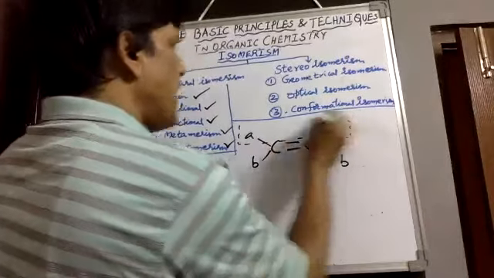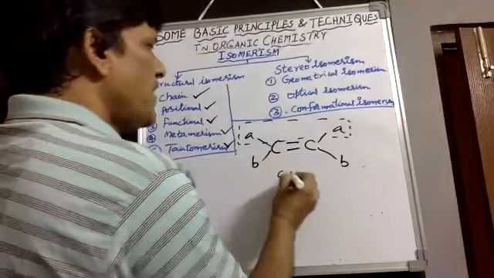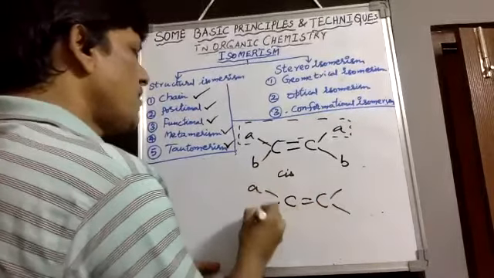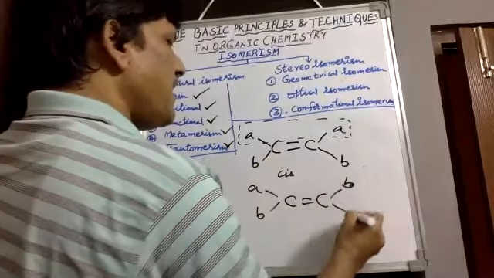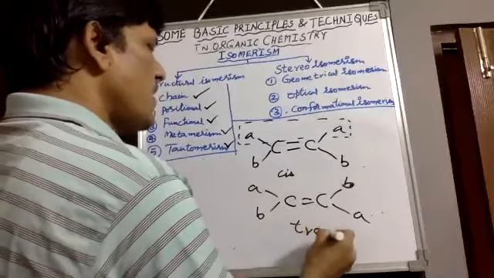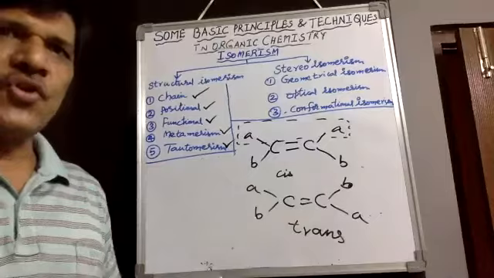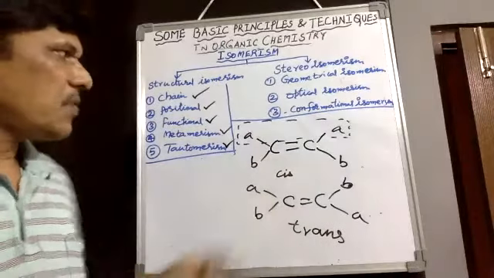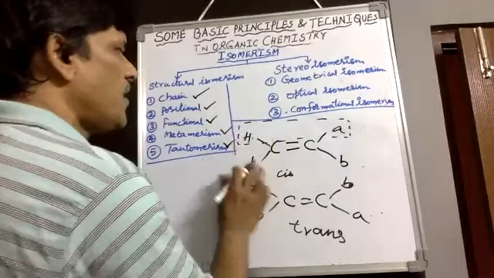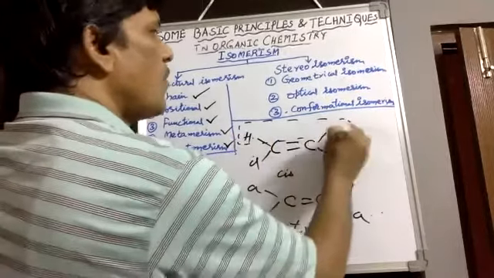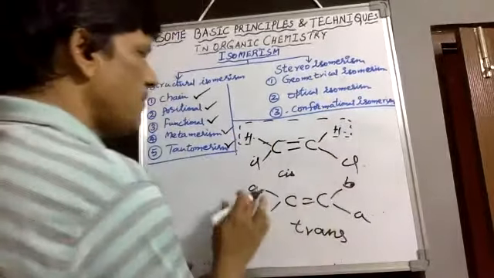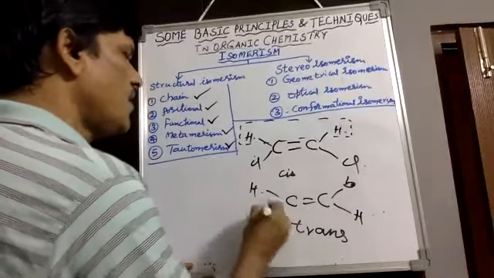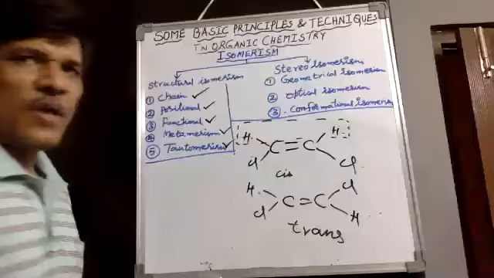hydrogens or any identical groups are in the same plane, it is called the cis isomer. If the compound exists with two dissimilar groups diagonally identical, it shows the trans isomer. Cis and trans isomers are called geometrical isomers. Then in the same model, suppose you take hydrogen and chlorine, and hydrogen and chlorine. Then 1,2-dichloroethene, here also we would take hydrogen. Then trans 1,2-dichloroethene we would say. Therefore, they are geometrical isomers.